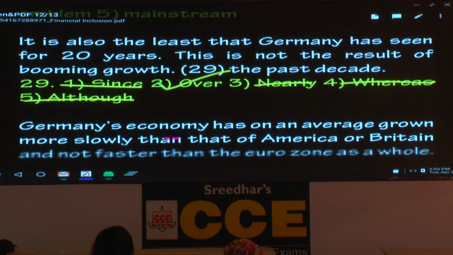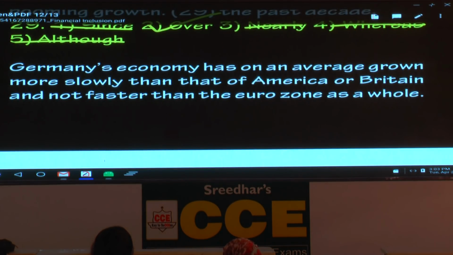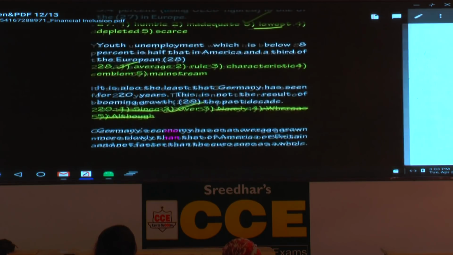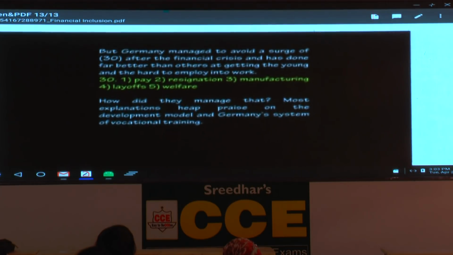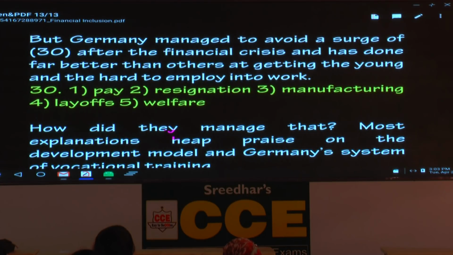Is that the last one or do we have one more? Germany's economy has on average grown more slowly than that of America or Britain and not faster than the Eurozone as a whole. But Germany managed to avoid a surge of, underline the word surge.